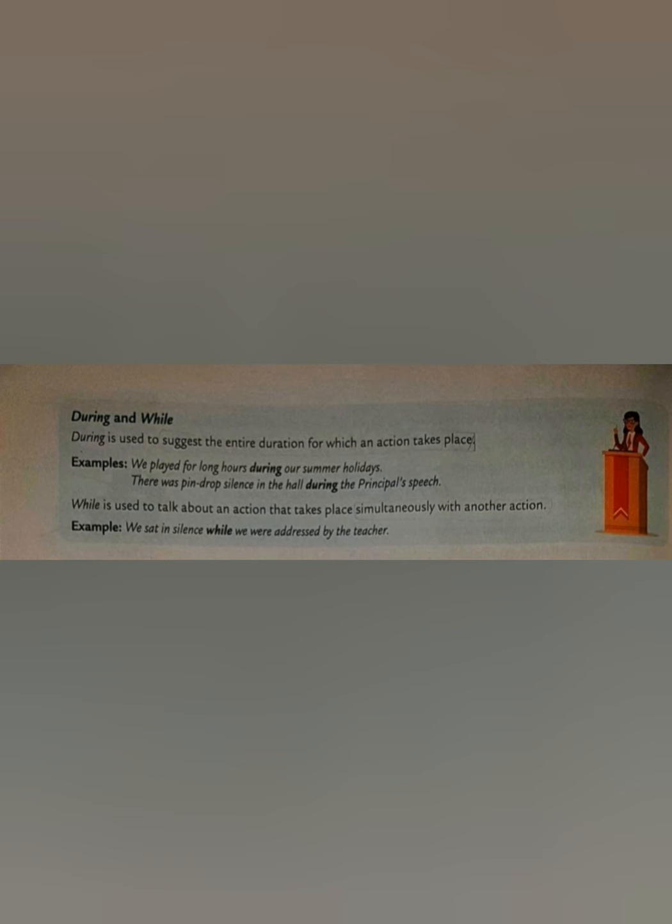But while is in contrast: it tells that an action is happening right now and at the same time another action is also happening. For example, we sat in silence while we were addressed by the teacher.